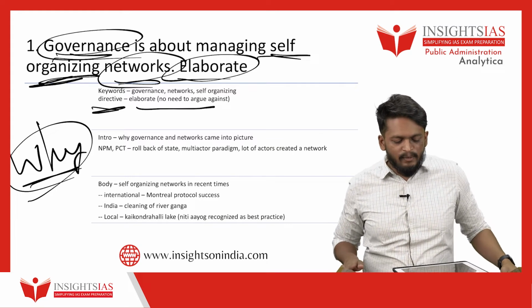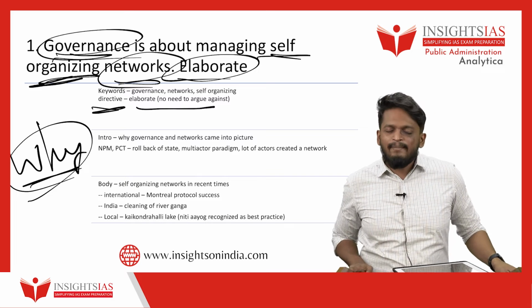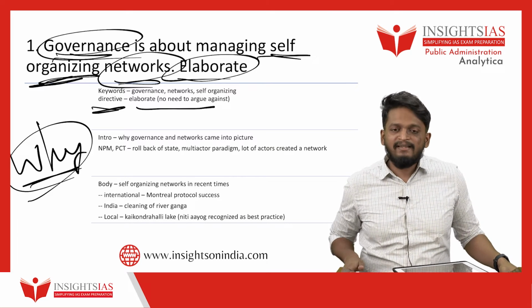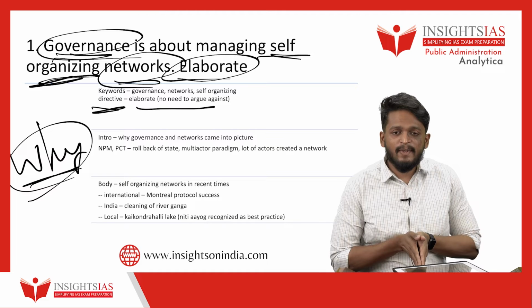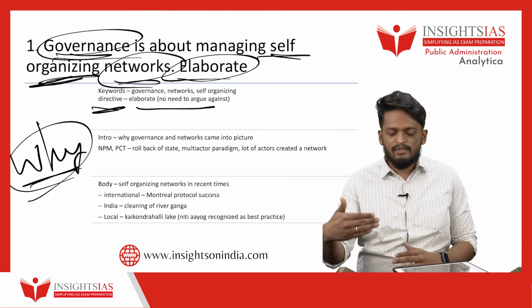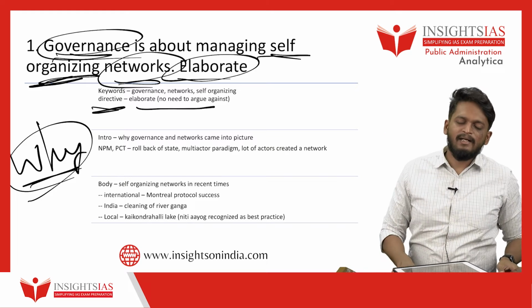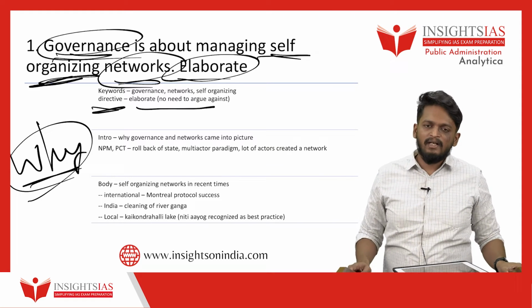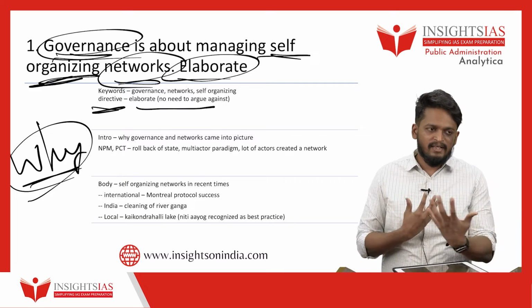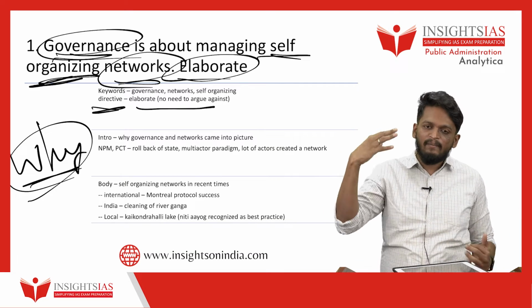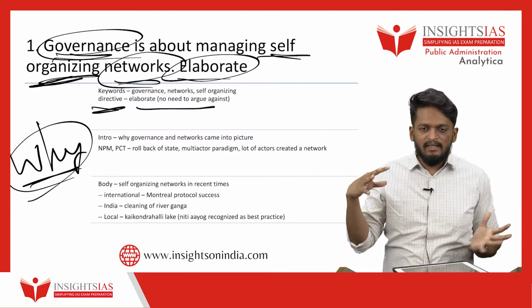So here, I've given some examples. For example, governance today means getting things done. Regardless of whether government is present or not, governance means solving the problem where multiple actors come together. For example, consider the Montreal Protocol at the international level. They have all come together, and there is no world government governing all the component parts. They are all just people.